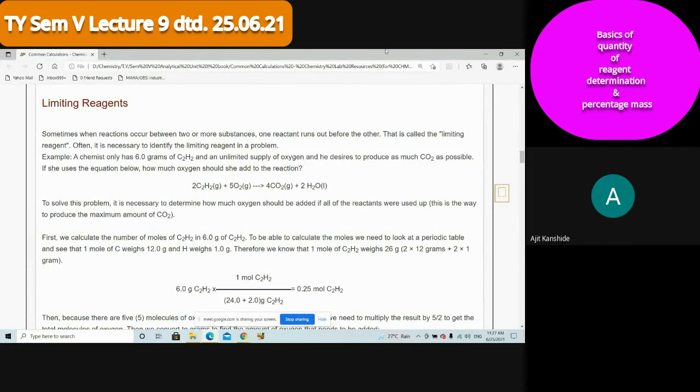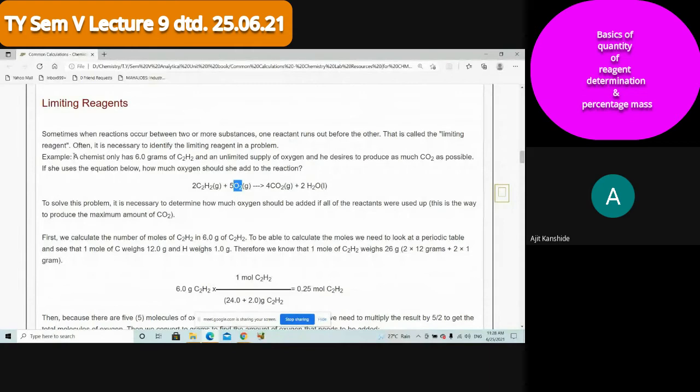Yesterday's reaction only: 2C2H2, acetylene in gaseous form, plus 5O2 in gaseous form. The results are 4CO2 in gaseous form and water in liquid form. So the temperature of the reaction is what? Low, therefore it's liquid form. If the temperature had been higher than 100 degrees centigrade, then H2O would also have been in gaseous form. Here the industrialist wants to manufacture carbon dioxide to fill in a cylinder, and he uses acetylene and oxygen, and it performs this reaction.